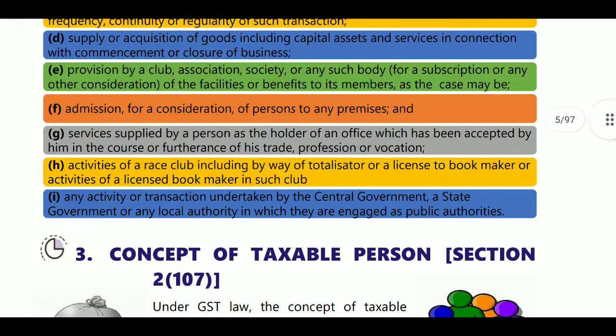Next, services supplied by a person as the holder of an office which has been accepted by him in the course or furtherance of trade, profession, or vocation. For example, a person is doing one profession, say a hero, and he contests elections of an association, like the Ma TV elections. If it is in the course or furtherance of business, it is also treated as business.